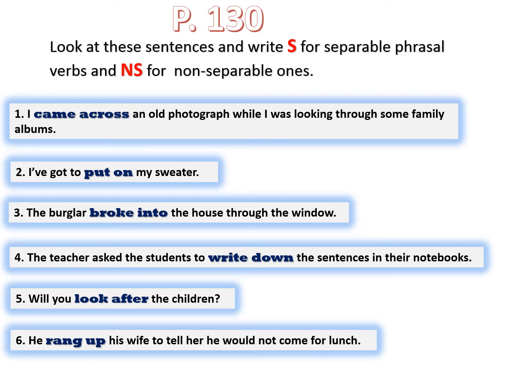Here's another exercise on page 130 of your book, and it says, look at these sentences and write S for separable phrasal verbs and NS for non-separable ones. Number one, I came across an old photograph while I was looking through some family albums. So can we say I came an old photograph across? No, because come across is non-separable. I've got to put on my sweater. Can we say put my sweater on? Yes, put on is separable.